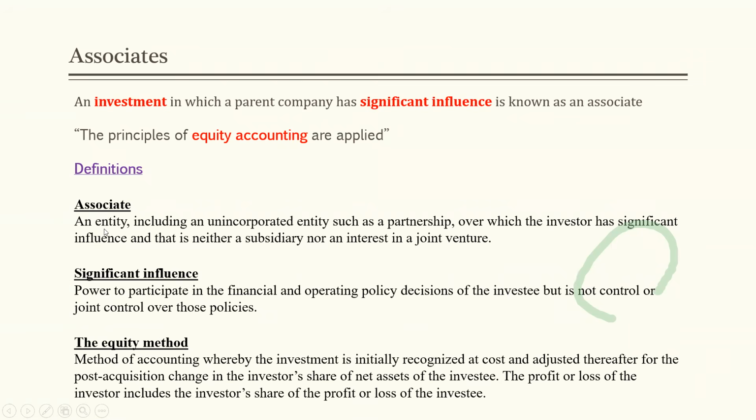Okay, associate, what needs to be said now? Significant influence. If we have a significant influence over another company, then it is an associate. Significant influence means what? The power to participate. Power to participate for what? Financial and operational policy decisions, right?